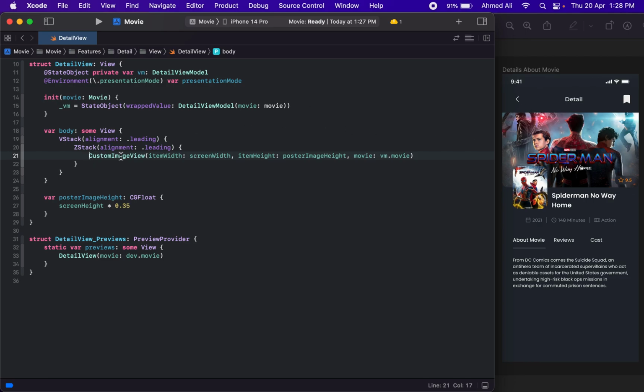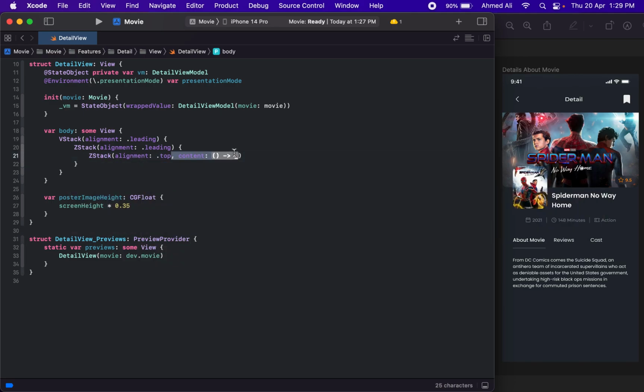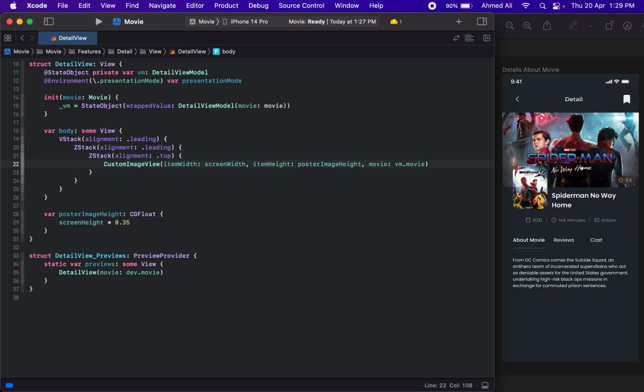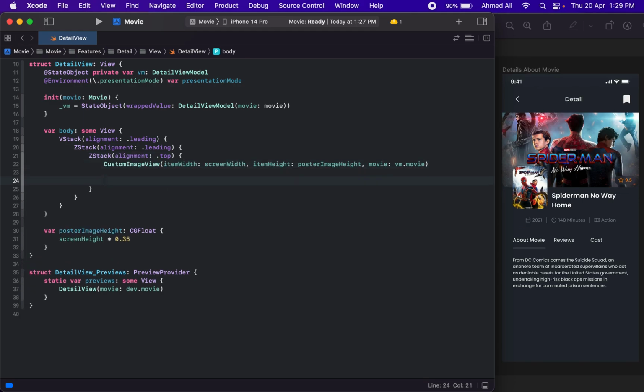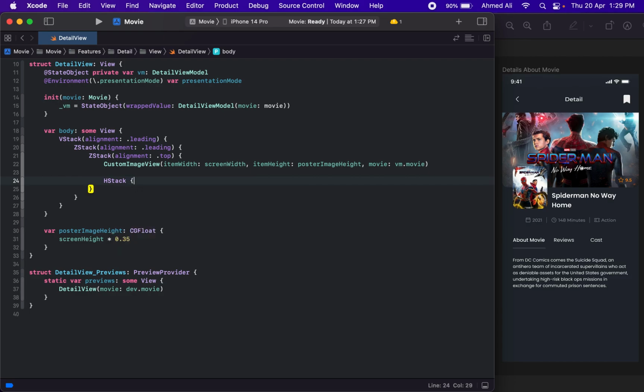And we actually have this tab bar at the top, or toolbar, or app bar I would say. So you might need another ZStack in here with alignment of top, and let's have this one, and then we need an HStack.